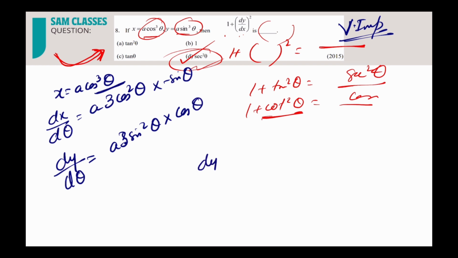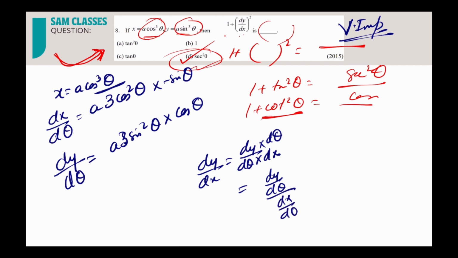Now what I told you, I want dy by dx. So dy by dx is nothing but dy by d theta into d theta by dx, correct? So this I can write as dy by d theta divided by dx by d theta, correct? Now this step I won't be repeating in all other questions, since this is the first parametric one, so I'm repeating it. After that, we can do it mentally also.